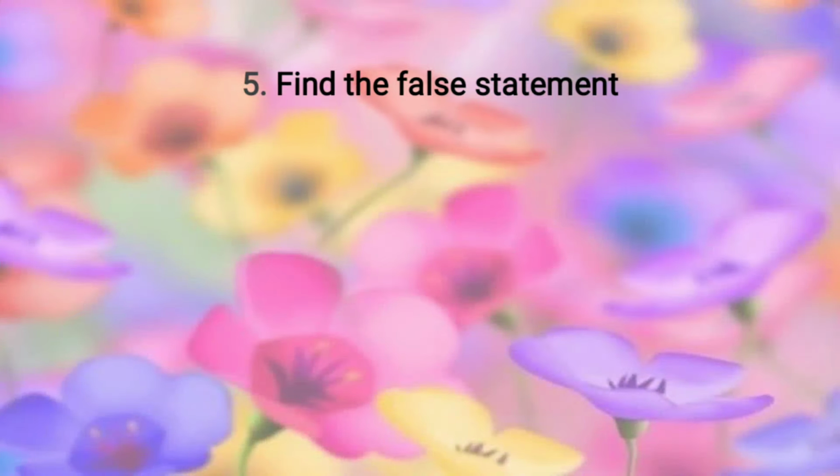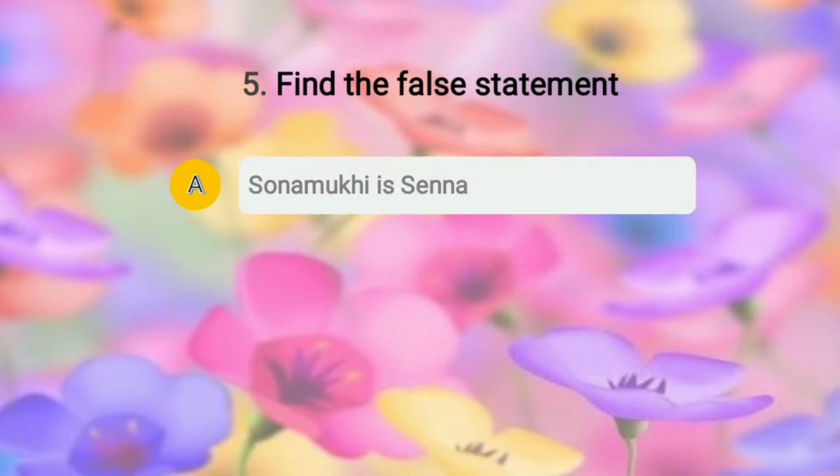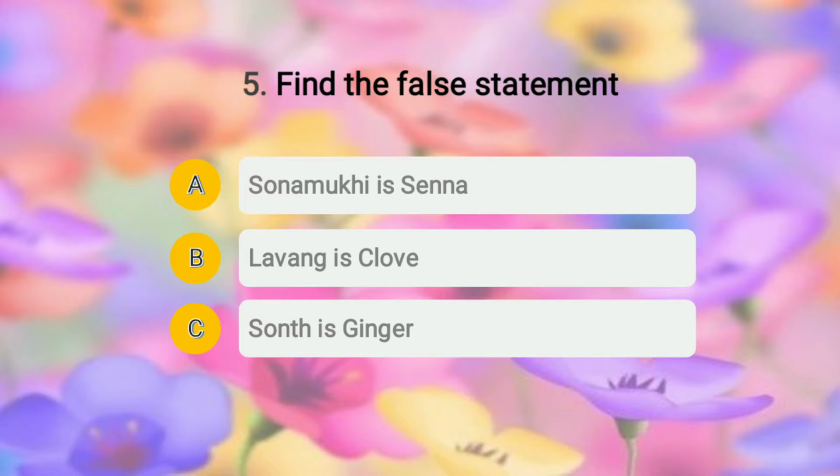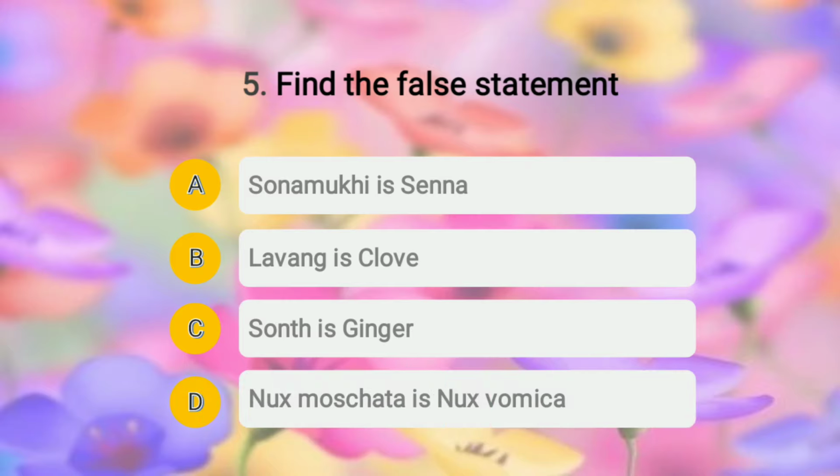The question is, find the false statement, and the statements are A, sonamukhi is senna; option B, that is lavang is clove; option C, sont is ginger; option D, nux moschata is nux vomica. So students, the false statement over here is option D, that is nux moschata is not nux vomica, it is basically nutmeg. Moving to question number 6.